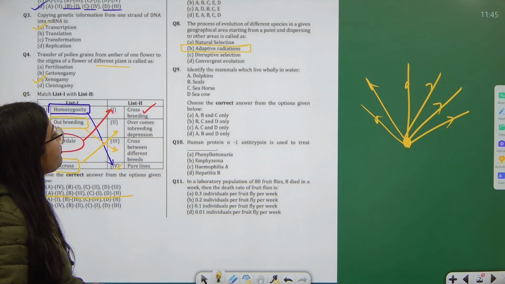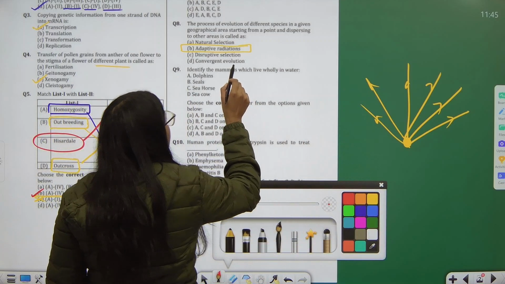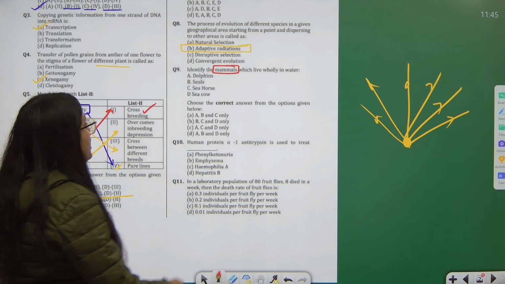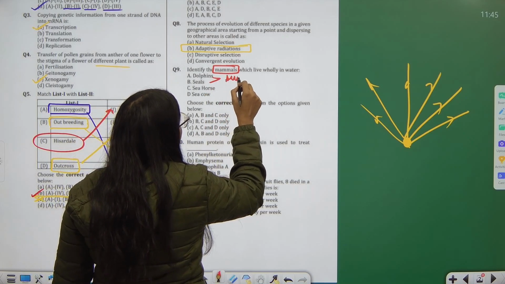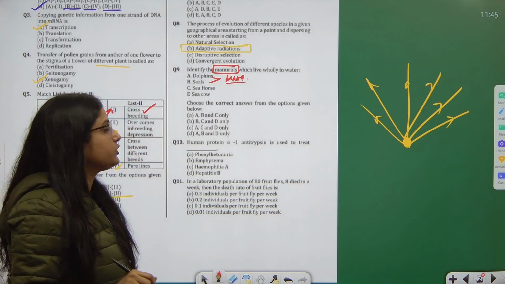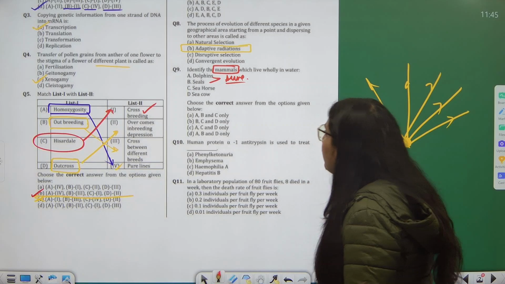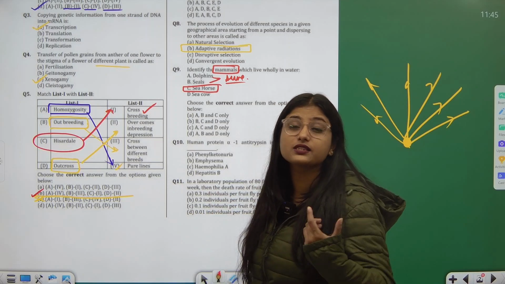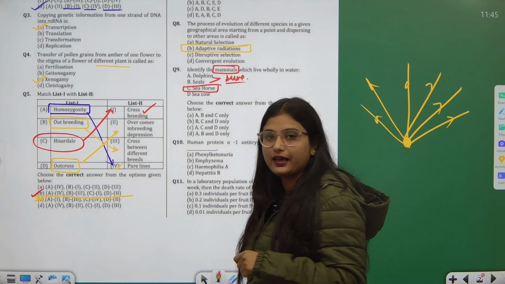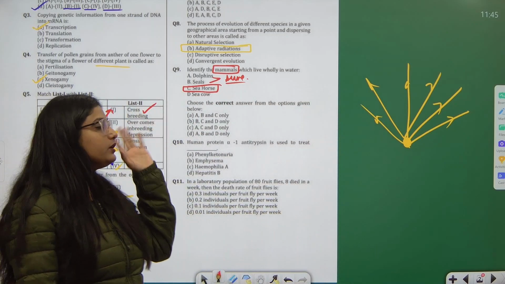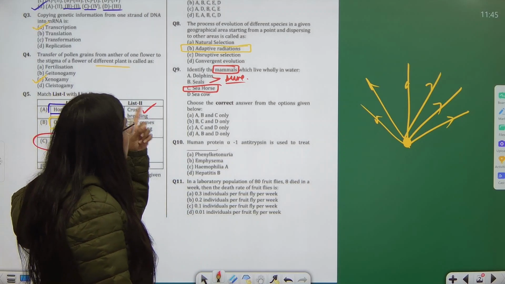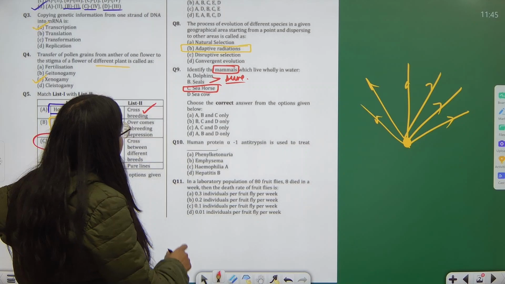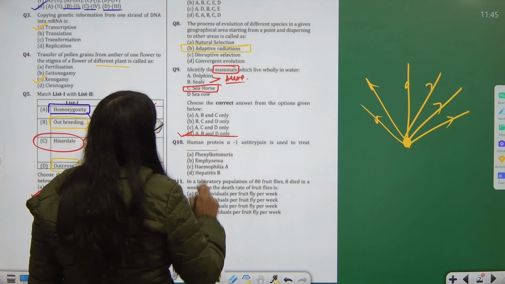Moving to the next, identify the mammals. Here is the word you should know. We have to select the mammals which live wholly in water. So dolphins and seals we are very sure of because we know them in real life also. Whereas seahorse and sea cow, there is only seahorse. Why? Because it's not a mammal. It's an osteichthyes fish. You must have read it in class 11th Animal Kingdom. Even if not, you will memorize it. Fine. So dolphins, seals and sea cow are the mammals which live completely in water. So omitting option C, I have only D part. That's my correct answer.